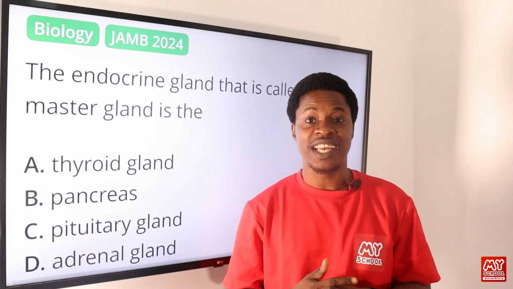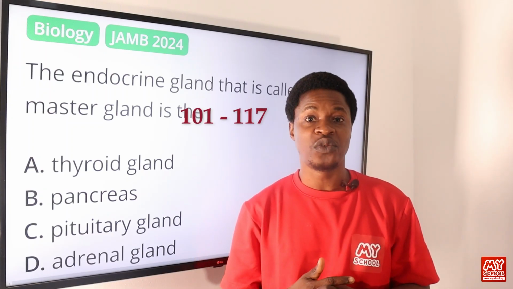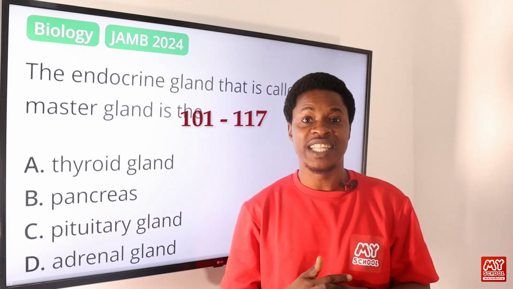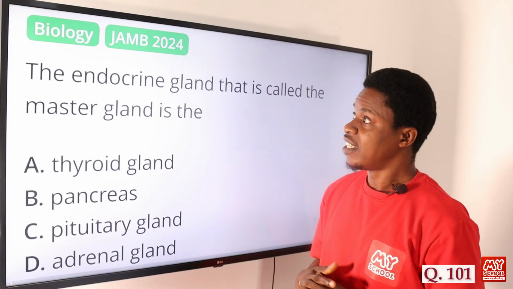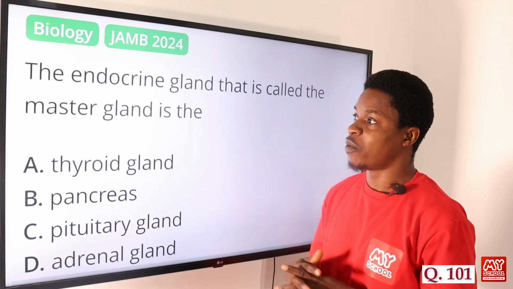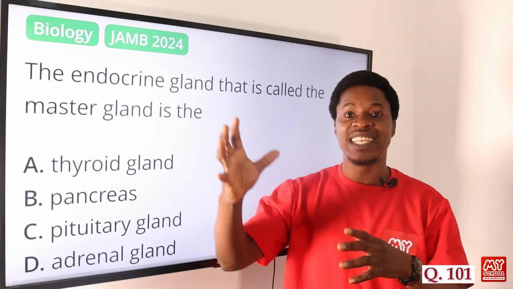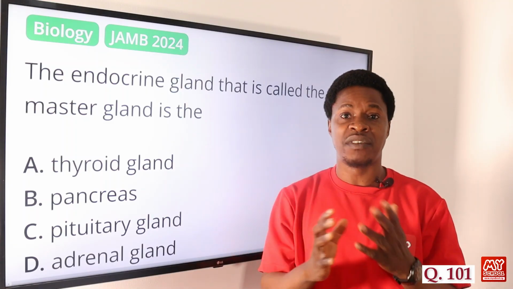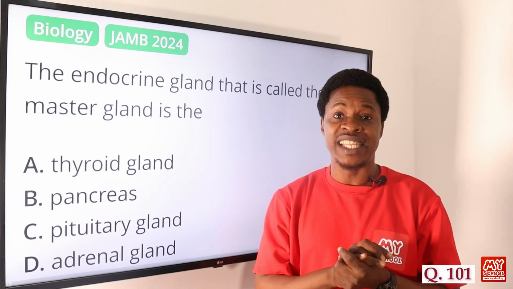In today's video, we'll be tackling questions 101 to 117. Now let's get down to question 101. The endocrine gland that is called the master gland is the what? When we talk about the master gland, it is the gland that controls every other activity of the endocrine glands in the body.